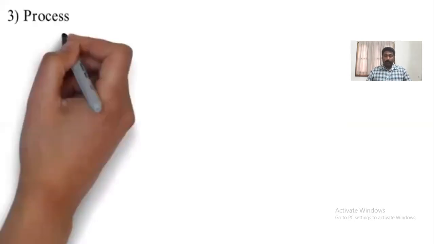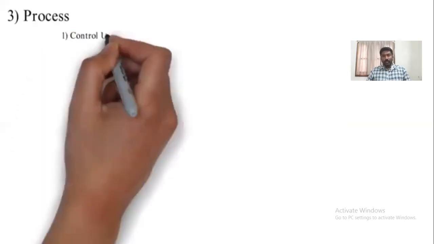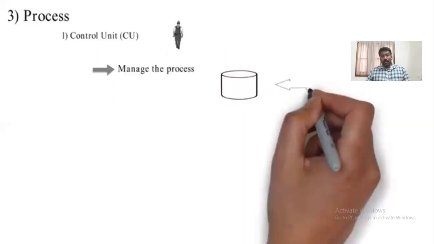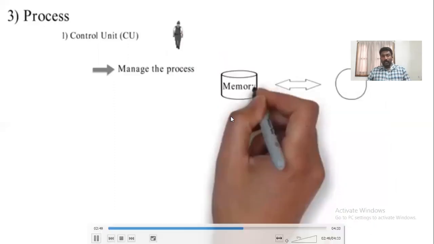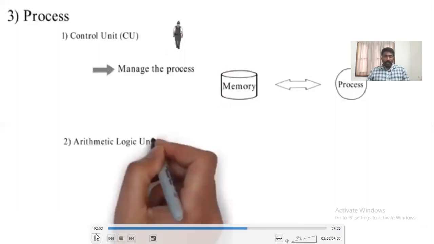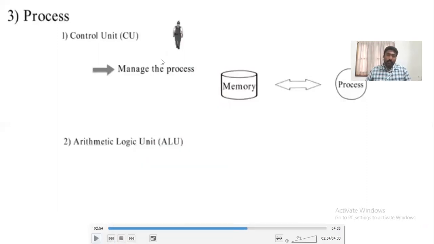So here the primary memory called RAM is used. Now coming to the processing, processing can be done in two ways. One is called controlling and one is called arithmetic logic operations. So the control unit, what is the task of the control unit? The task of the control unit is to control all the processes inside the computer. It is done with the help of the control unit.